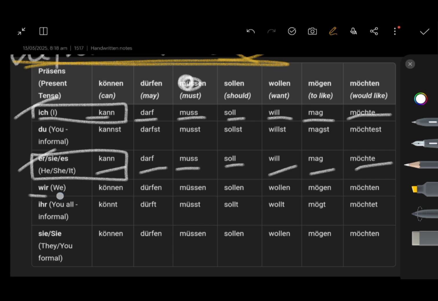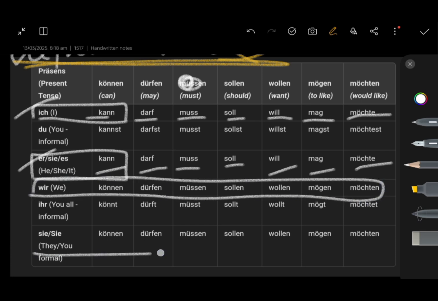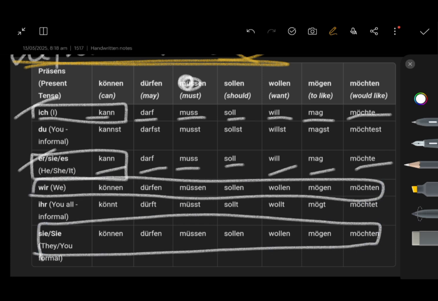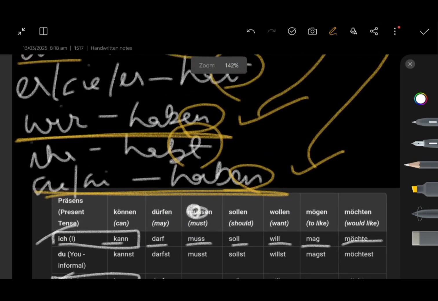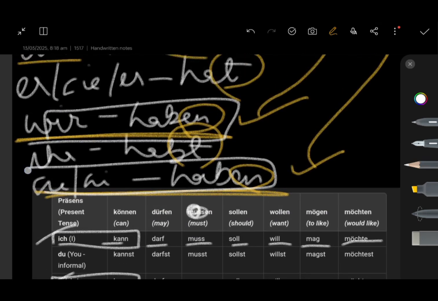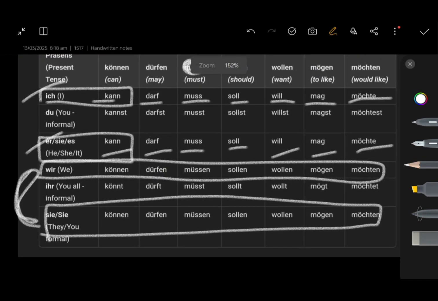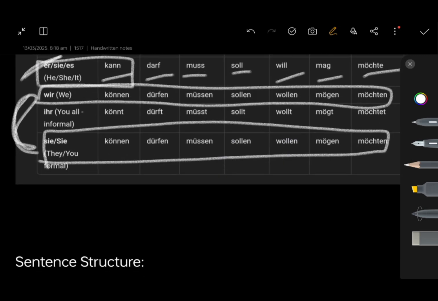And yeah, again, you know about wir and sie. We've seen this relation even here. Even here, haben and haben. So that's the only new thing you have to learn. Ich and er/sie/es have the same conjugated form.